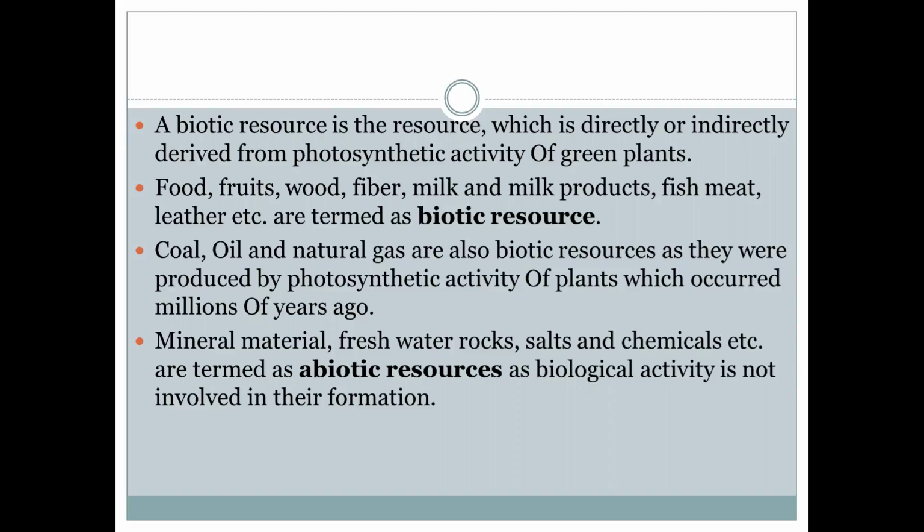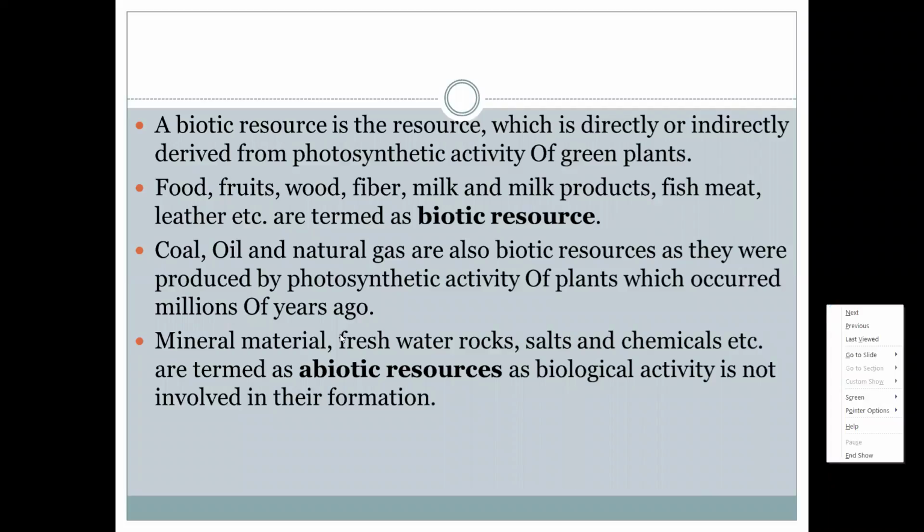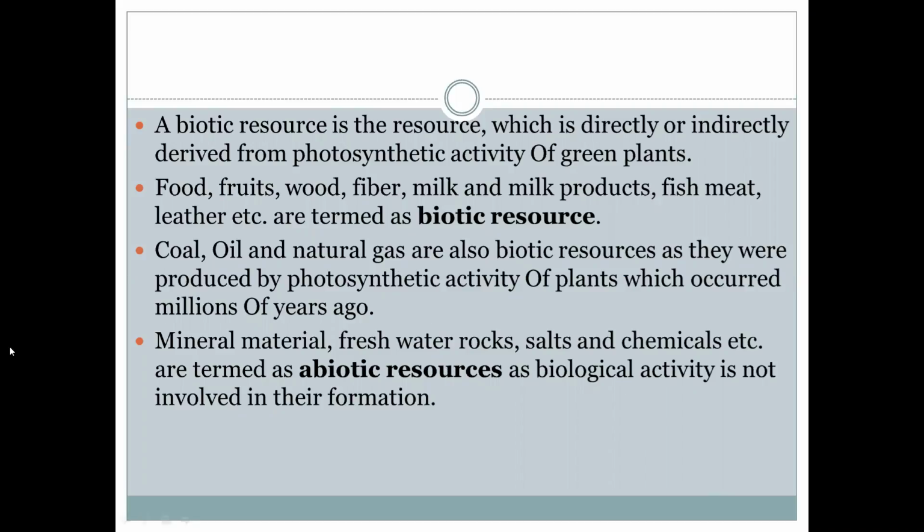Which are the abiotic resources? Abiotic resources include mineral material, freshwater, rocks, salts, chemicals. Biological activity is not involved in their formation. So these are the abiotic resources: minerals, salts, chemicals present in the water and soil. These are abiotic resources, abiotic components.